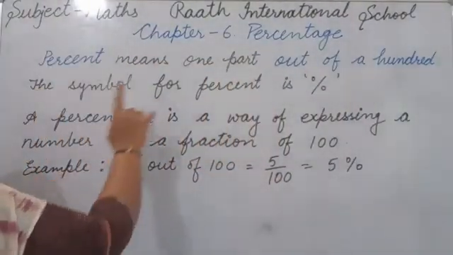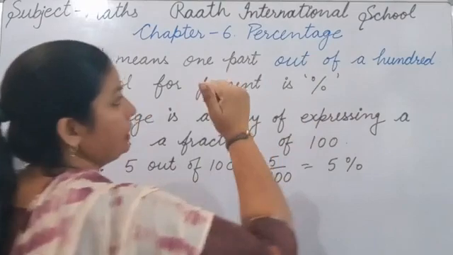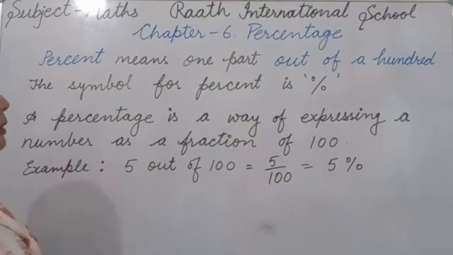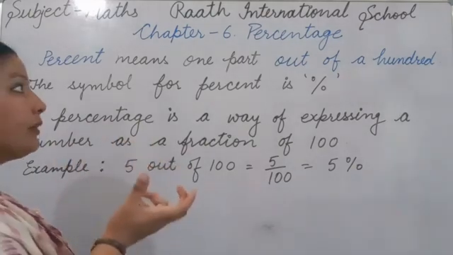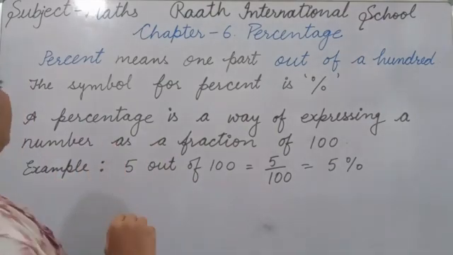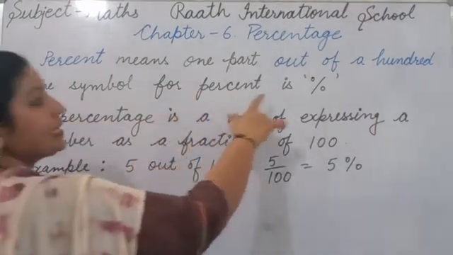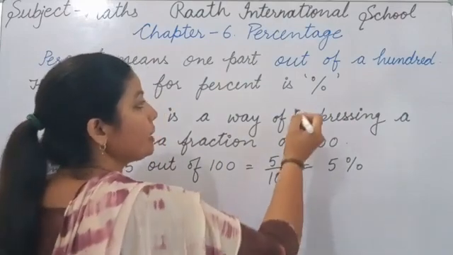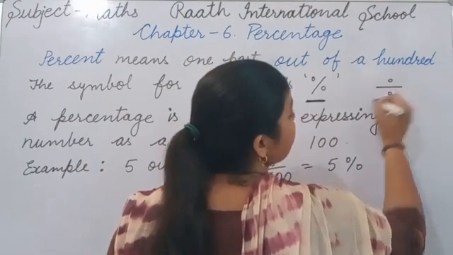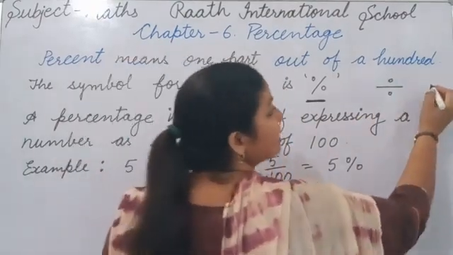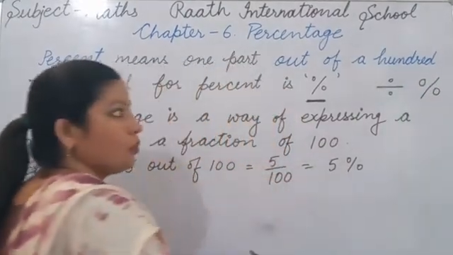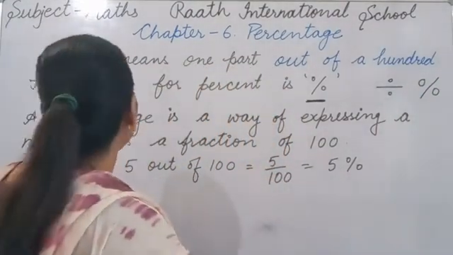Percent means one part out of 100. 100 का जो one part होता है that is percent. Whenever we take out of 100, that is percent. Now the symbol for percent is this. In divide we use a different symbol, but in percent we take an oblique line and then zeros up and down. So that is percentage.